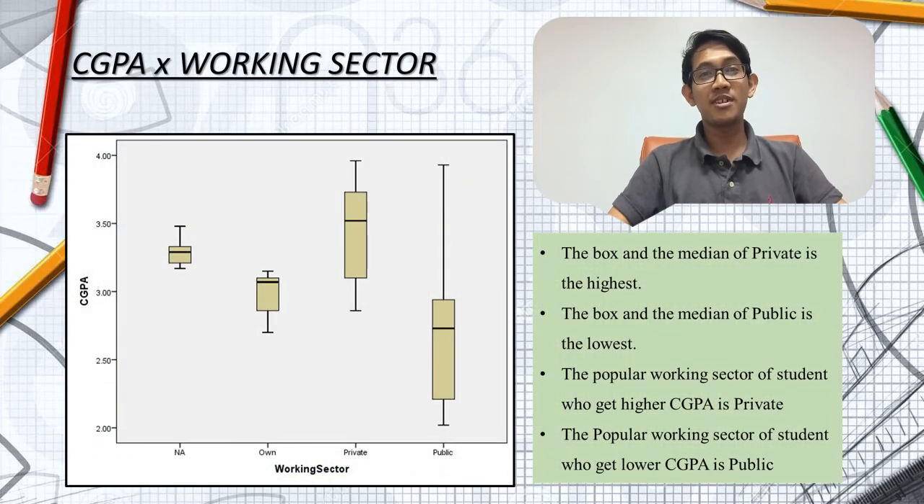Okay, for the CGPA and working sector, the box plot for private working sector is the highest one compared to others. Graduates who score high CGPA prefer to work in private sector because they are offered higher salary. On the other hand, public sector jobs provide the same amount of salary despite any CGPA achievement. This is because they standardize their salary based on level of academic qualification, not based on CGPA.